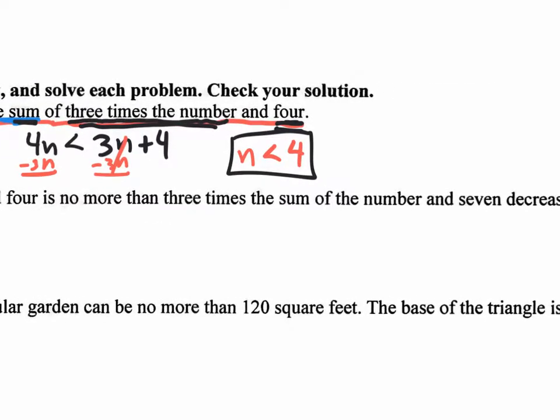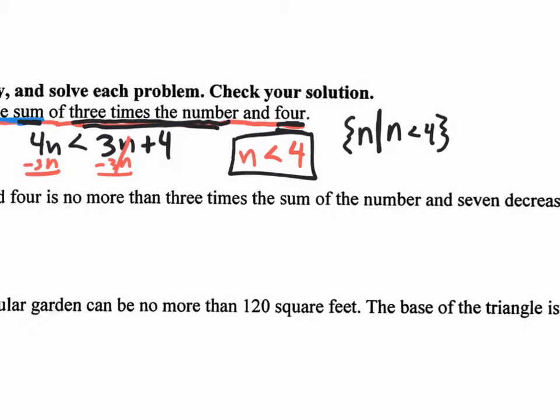Now, on the back of this worksheet, it'll be in set notation. So if you did use n, they're going to have these funky little brackets, and you're going to use n with a little wall right there, and then the answer, n is less than 4, and then close it with those funky brackets. Okay? And that's about it.